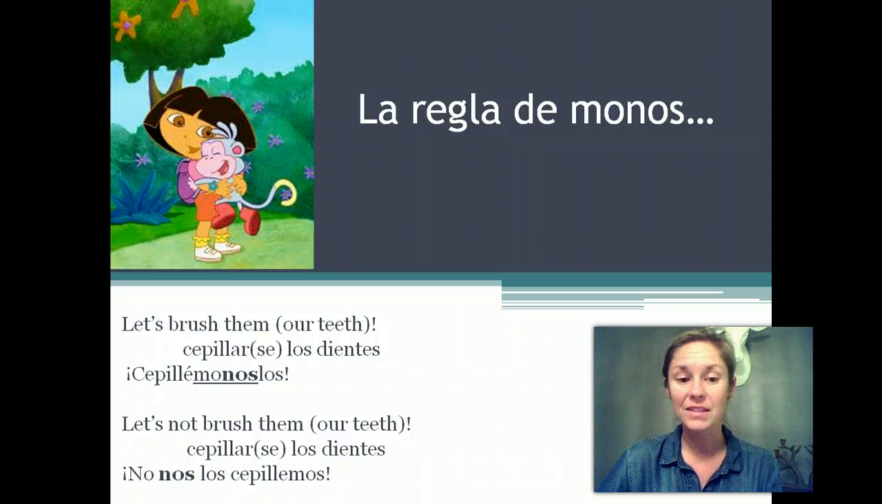And we could add the teeth in as well, the direct object. Instead of saying let's brush our teeth, we could just say let's brush them. Cepillémonoslos. That's a hard one to say. And then let's not brush them. No nos los cepillemos.